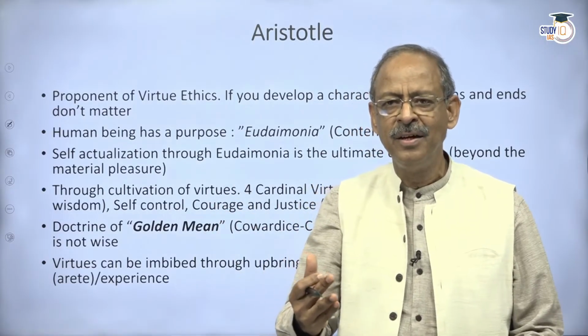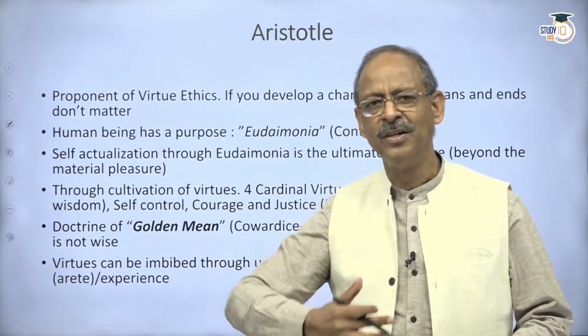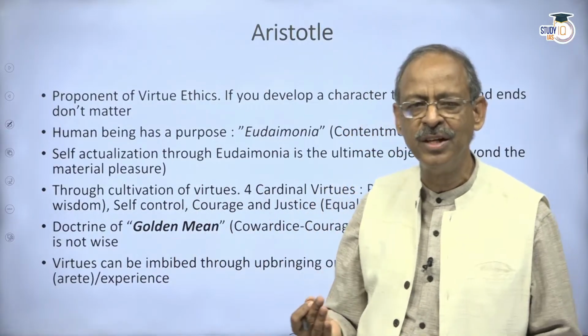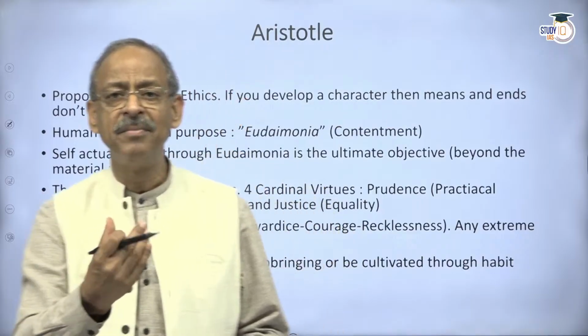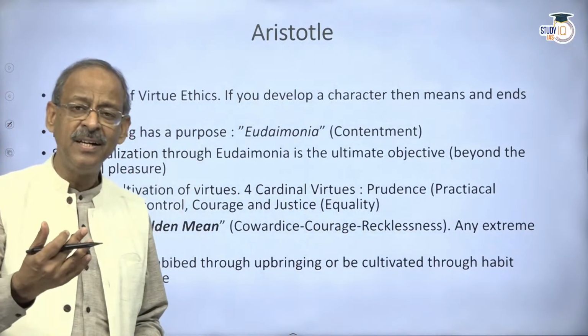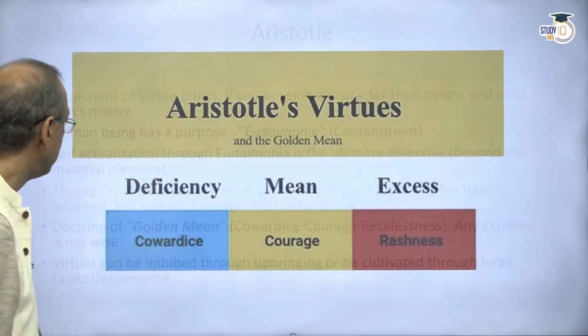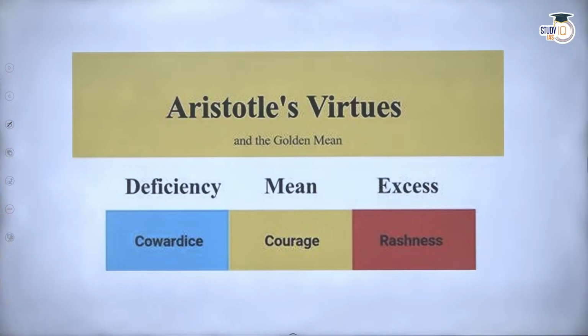In a family, if there are parents who are telling lies, whether at office or at home, or asking you to do things which are wrong, you start imbibing them gradually. He says that you do imbibe, but then beyond that, you can cultivate them as well through habituation. For them, it's very important. Now, this is what he means by it. I've just taken one example. There could be any number of examples.